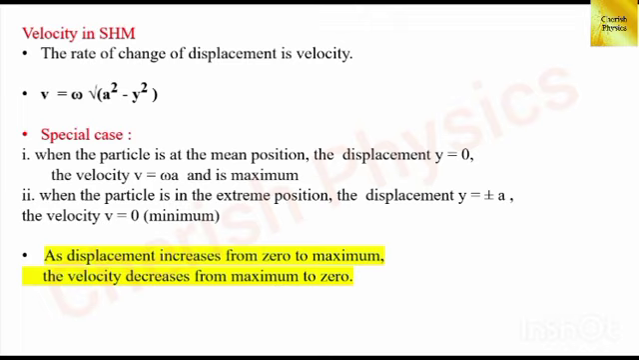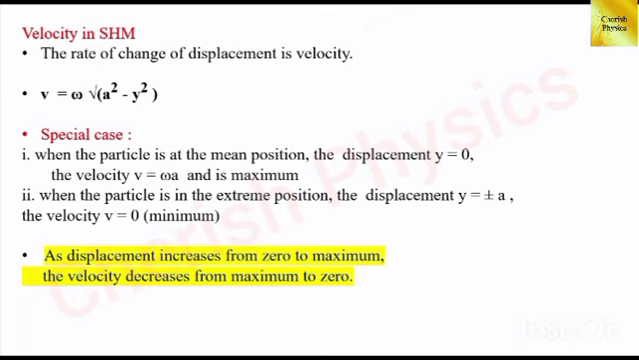In the last slide, we have seen the displacement equation y equal to a sin omega t, and now let's see velocity in simple harmonic motion. Velocity is the rate of change of displacement, and by derivation we get the formula v equal to omega into root of a squared minus y squared, where v is the velocity, omega is the angular frequency, a is the amplitude, and y is the displacement.